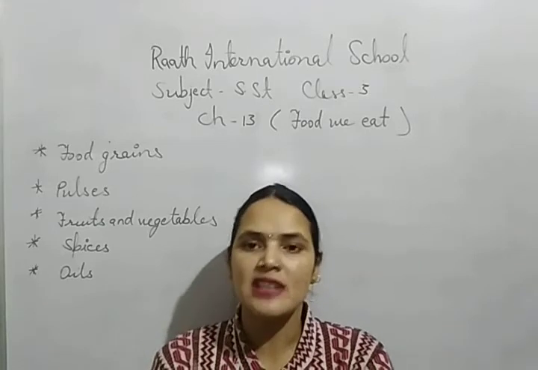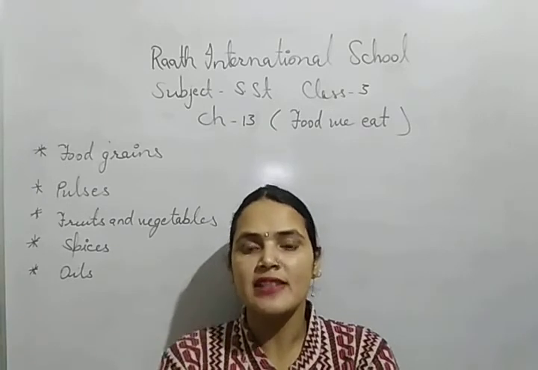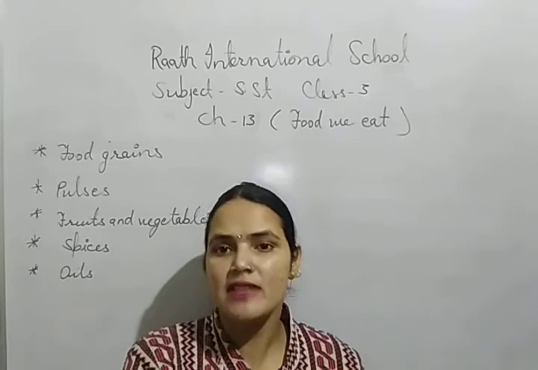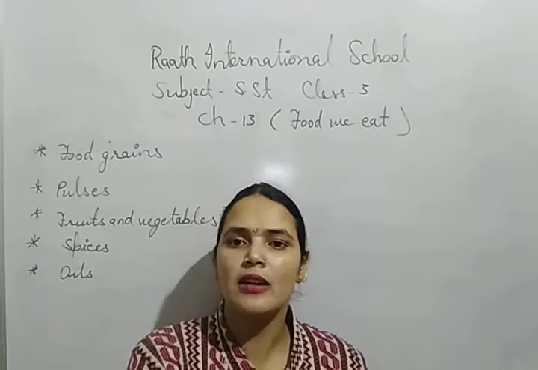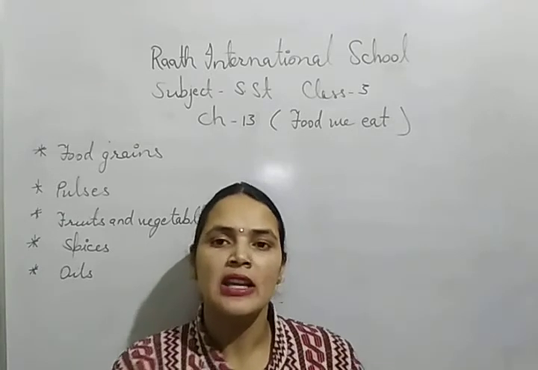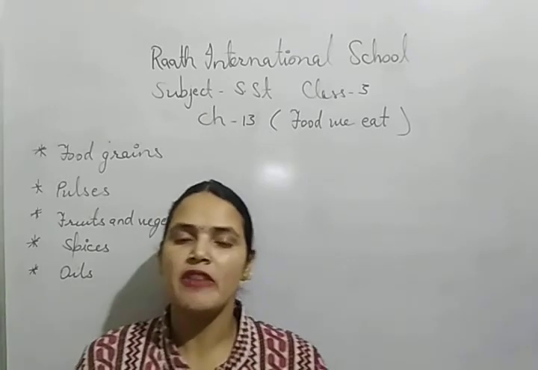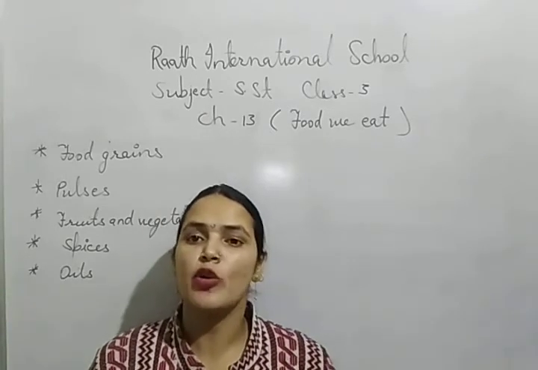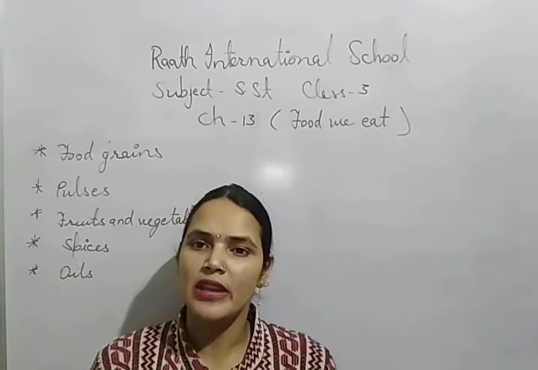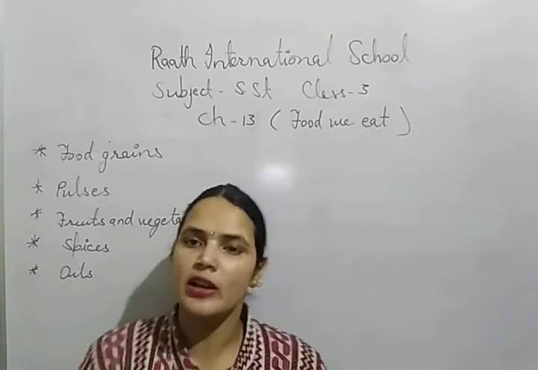In the eastern and southern part of the country, rice is grown, and in the western part of the country, which receives less rainfall or no rainfall, millets are grown like jowar, bajra, ragi. These are the crops that are grown in the western part of the country. So in this way, according to the different landforms, according to the various amount of water that area receives, different kinds of crops are grown in the different parts of our country.